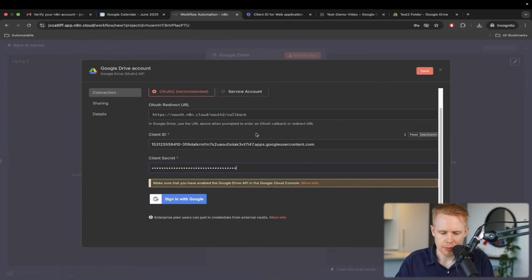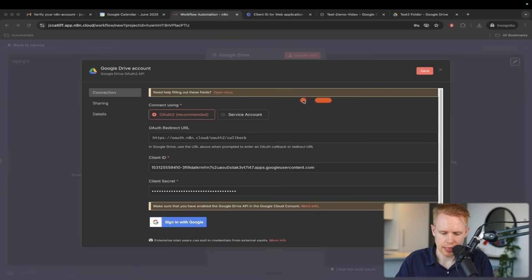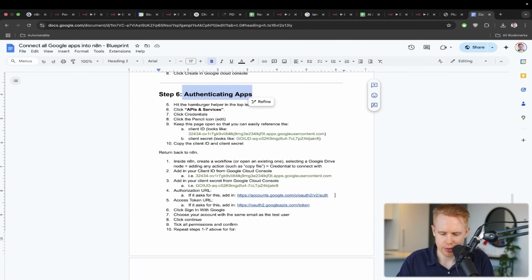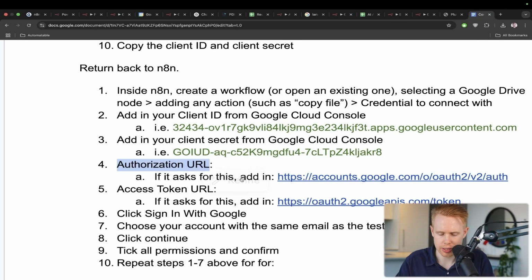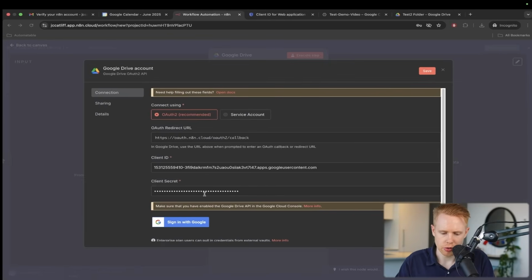Okay. Sometimes other people will have other things that they need to enter in here. And if it asks you for other things, I would just make sure, if it asks you for the authorization URL, sometimes it does, just paste in this and then that'll be good to go. If it asks you for an access token URL, just paste in this and it'll be good to go as well. So that's just boilerplate for anyone.